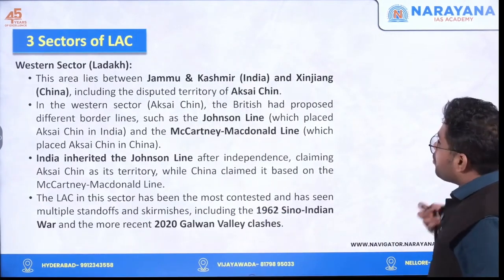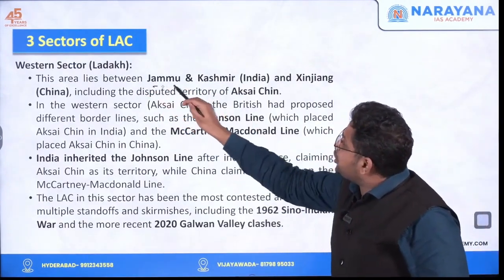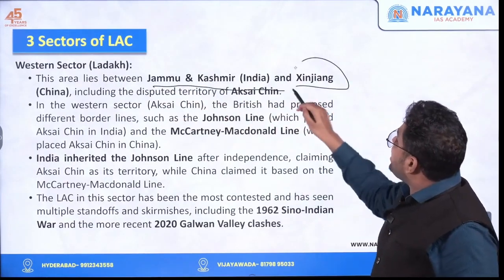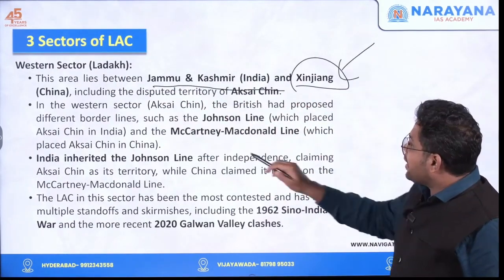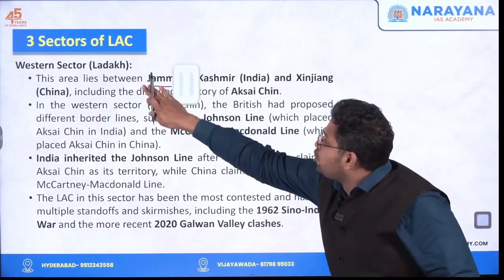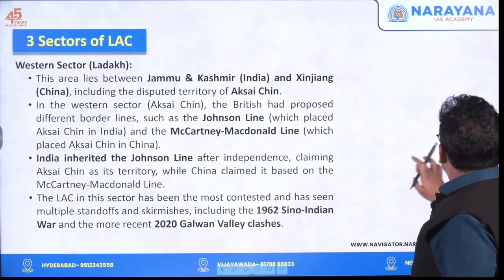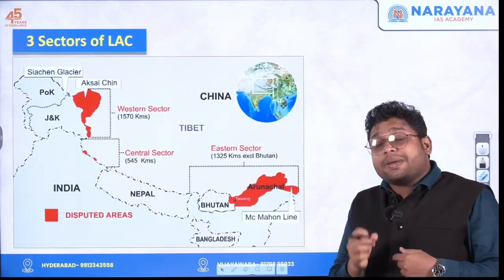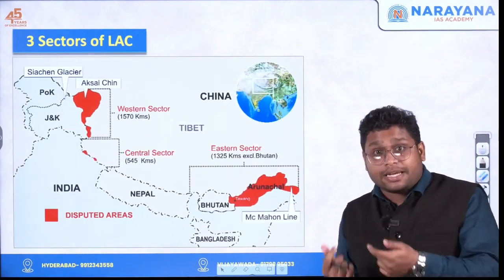Now, just to give you a brief, the western sector includes Jammu and Kashmir and the Xinjiang part of China. Here there is a big problem when it comes to the western sector. I told you that because the British could not draw a fixed boundary, that became a conflict even after our independence.